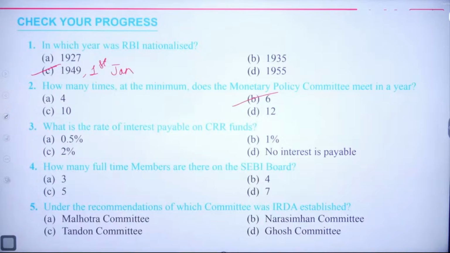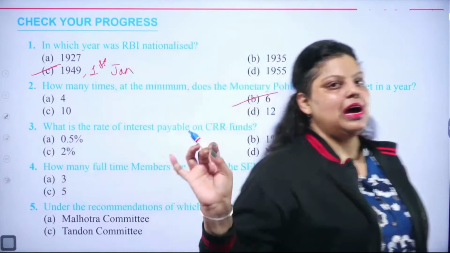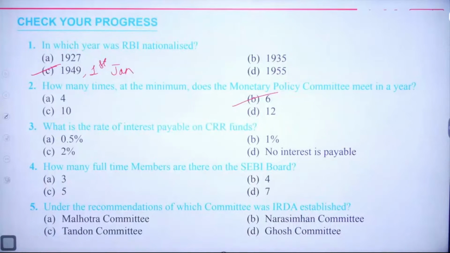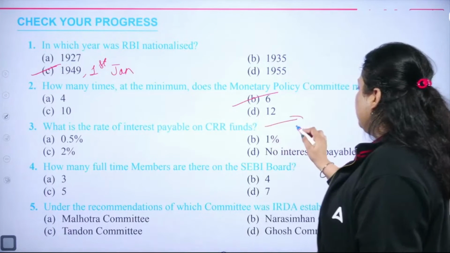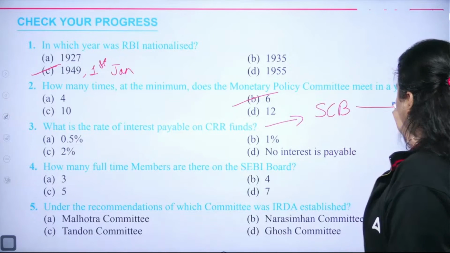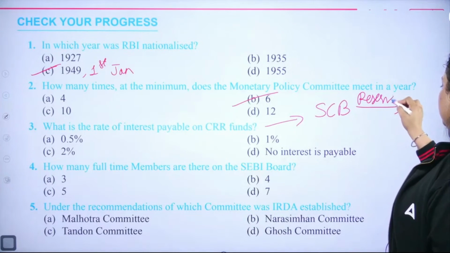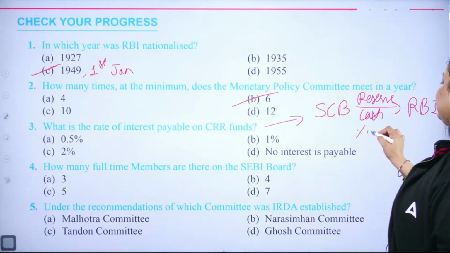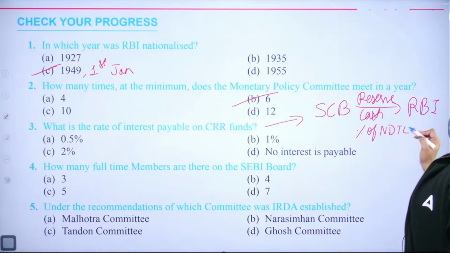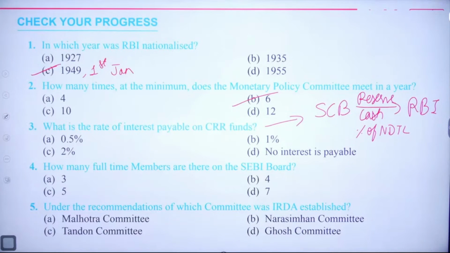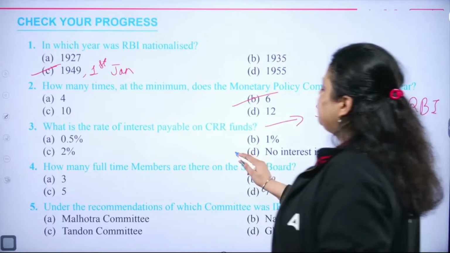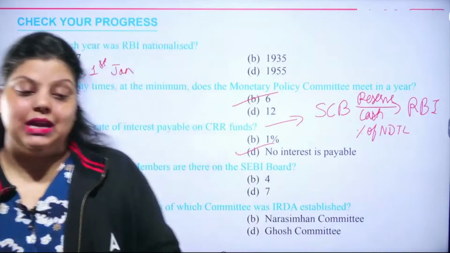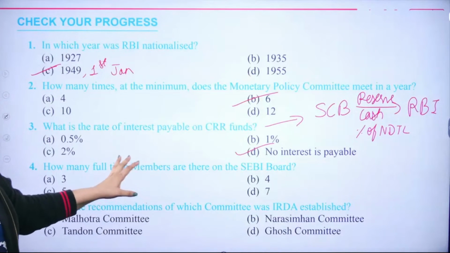What is the rate of interest payable on CRR funds? CRR is the cash reserve ratio. The cash reserve ratio is when all the scheduled commercial banks have to maintain the reserve with RBI in the form of cash as a percentage of NDTL. Okay, that's what we have as CRR. So the right answer here is no interest is payable on CRR. RBI does not pay interest on the CRR.